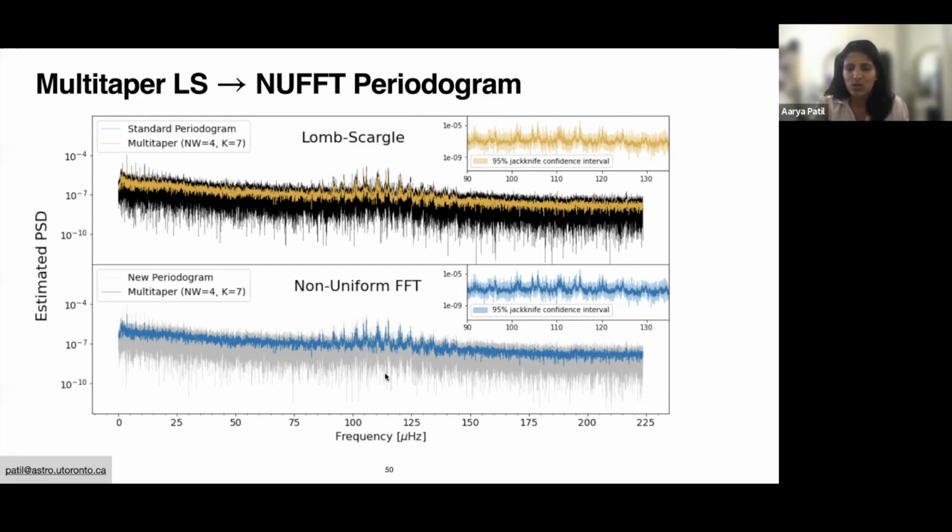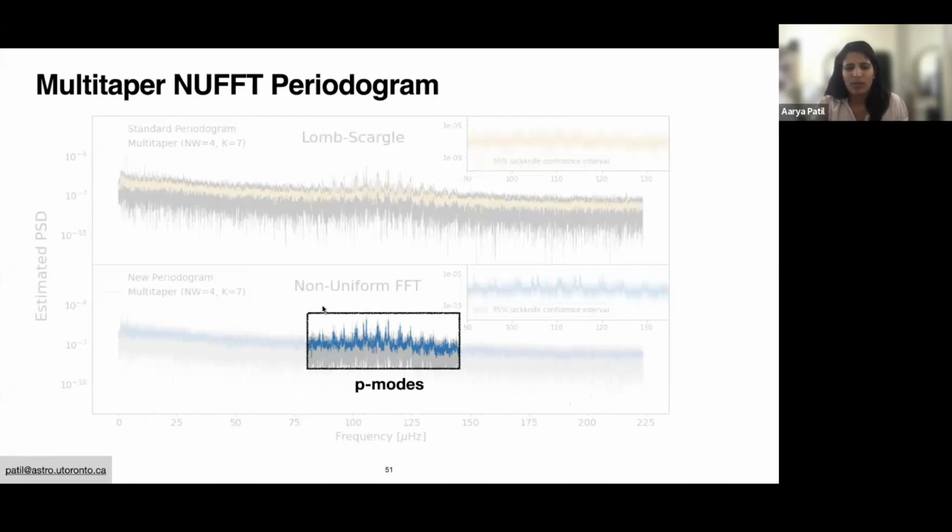And the same is true for our NUFFT periodogram. In gray, you can see the NUFFT periodogram, and in blue, you see the multi-tapered version of that periodogram. And all of this converges to the idea that we can get better estimates of pressure mode frequencies and other characteristics of these pressure modes, like widths and things like that.